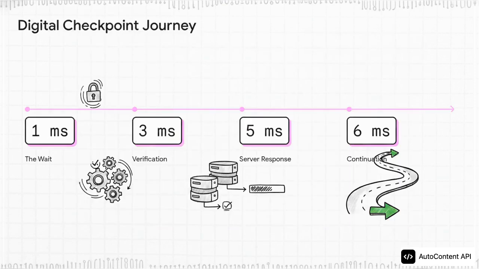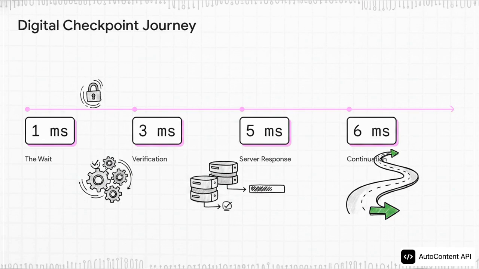Okay, let's dive into this timeline and map out the exact micro-journey of this event. What feels like a brief blink to us humans is actually a highly orchestrated sequence of events happening in mere milliseconds. At millisecond 1, we have that initial hold, the wait command we just talked about. By millisecond 3, completely behind the scenes, a rapid-fire verification process is attempting to happen. It's quietly filtering out bots and mitigating threats before they ever even reach the network core. At millisecond 5, if cleared, we await the target server's response. And finally, by millisecond 6, continuation.